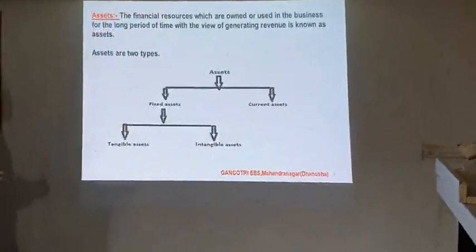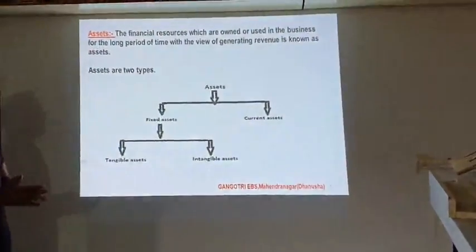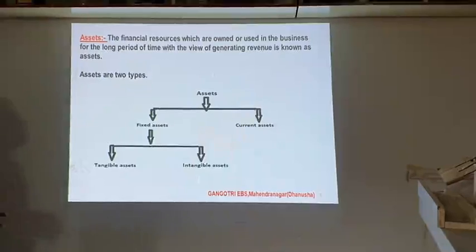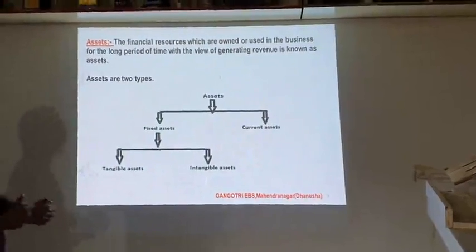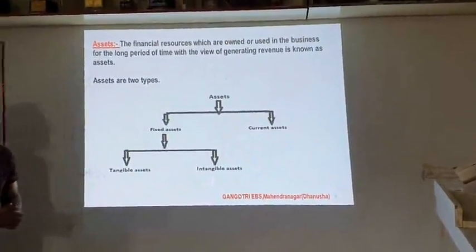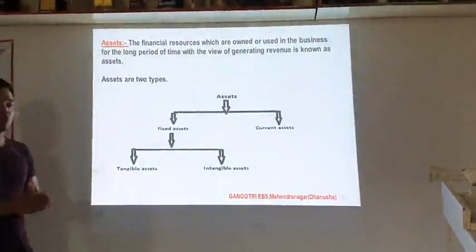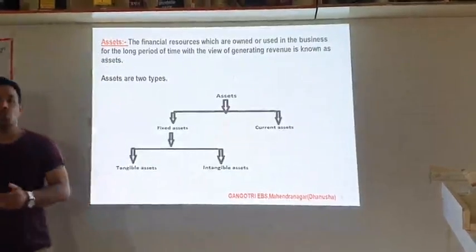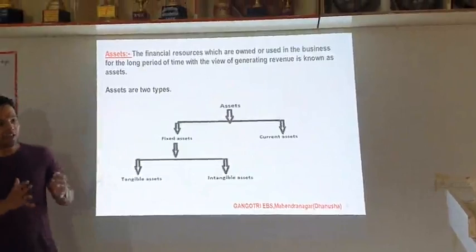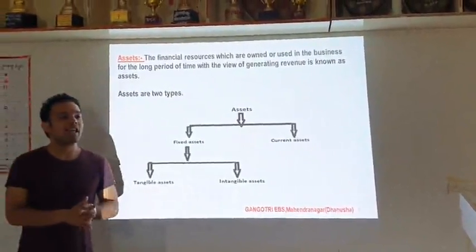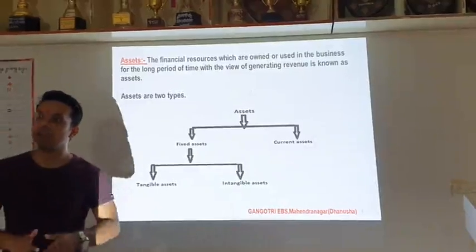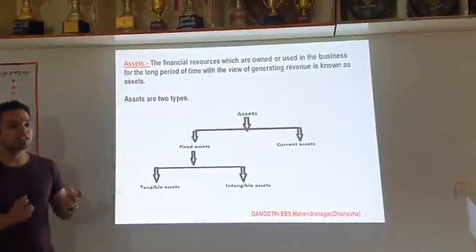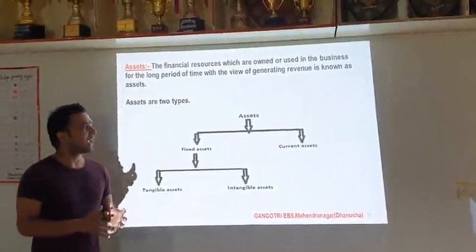Now the next term is assets. Assets means the financial resources which are earned or used in the business for a long period of time with the view of generating revenue is known as asset. Means those things or goods which are used in a business with the view of earning the income are known as assets. Like for example, land, building, furniture, vehicle, machinery, all these are the assets.